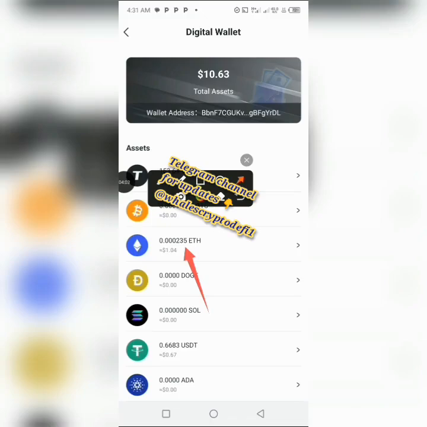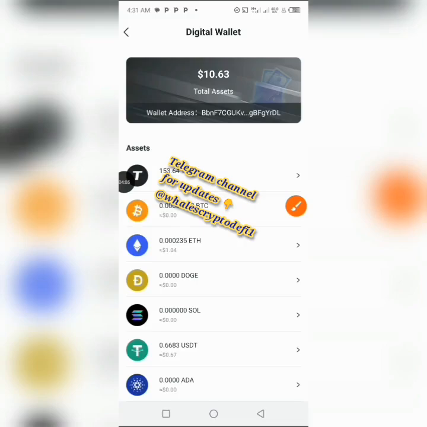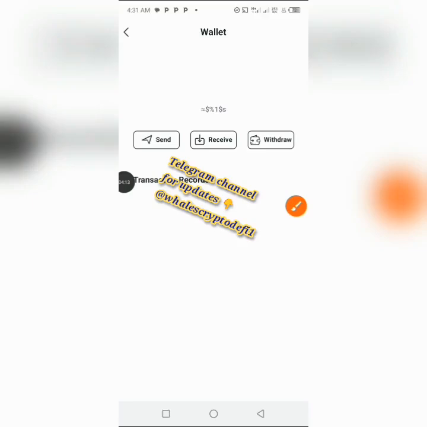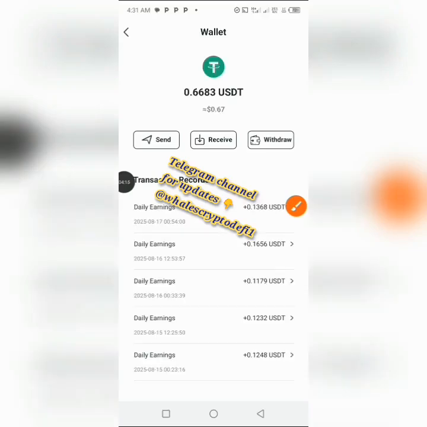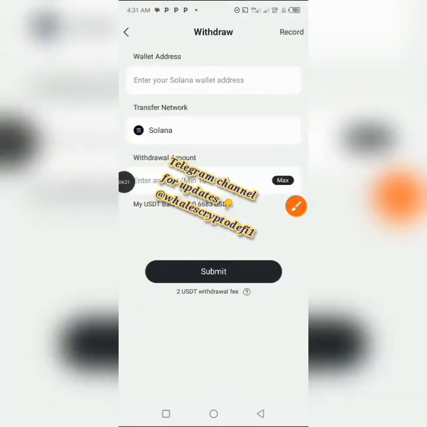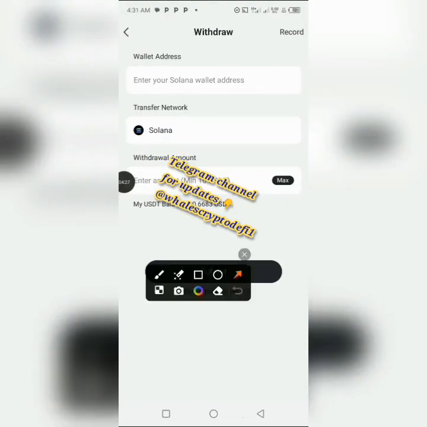Okay, so here is the USDT that you're going to be getting. Whatever USDT you claim right here in this project is going to be deposited right here. So you head over here and click on it. After claiming up to 10 USDT, you head over there and click on it, and then you click on this withdrawal right here. After clicking on this withdrawal, I already made a video guiding you on how to place your withdrawal on Trust Wallet. All right, so head over here and click on your wallet address.